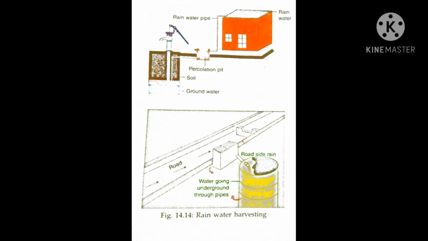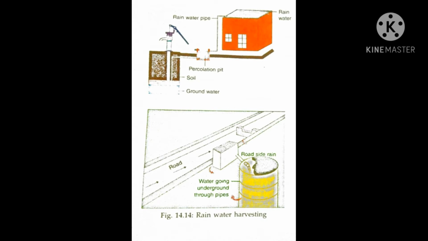Trees and forests help rainfall. So to conserve water, we should plant more and more trees. It brings rainfall, and the rainfall gradually increases the groundwater level. We should use drip irrigation or spray irrigation systems for our crops.